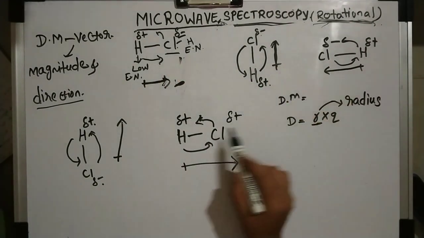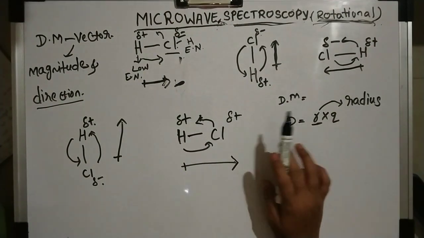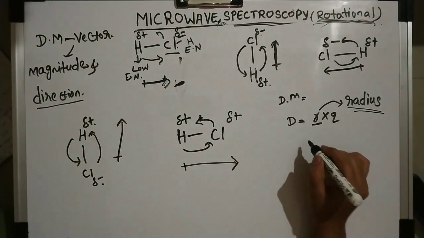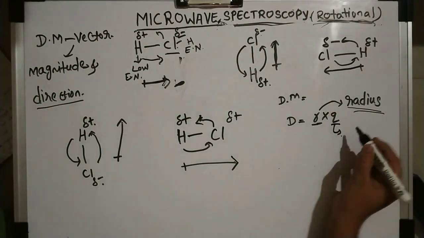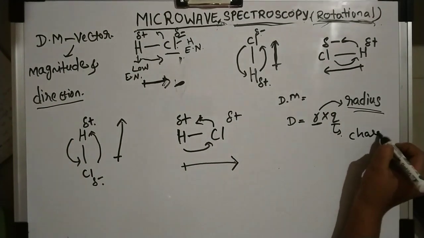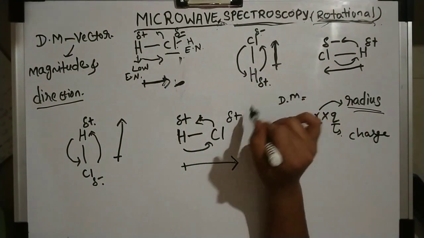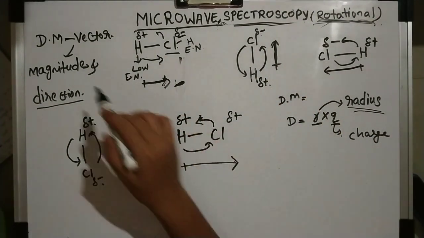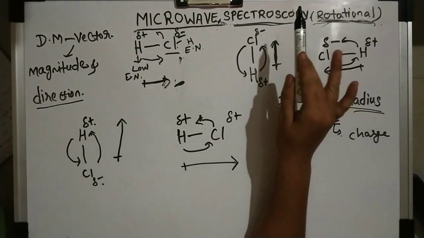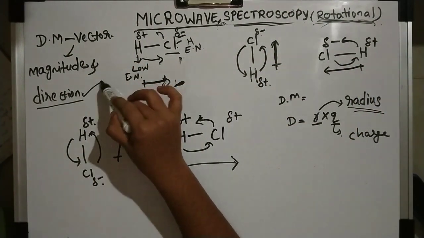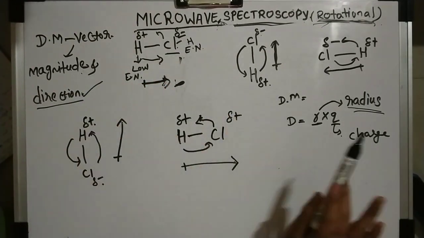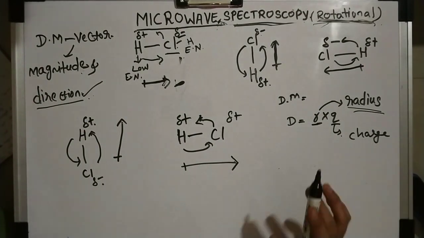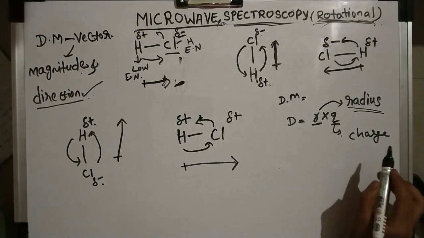In all these positions, the radius is nowhere changing. The charges are also the same; there is no change in the charges. The only thing changing is the direction. So the dipole moment is a permanent dipole moment. Even though the magnitude is not changing, the direction is changing. So we can say that there is a change in the dipole moment.